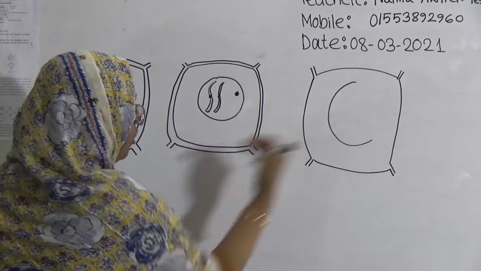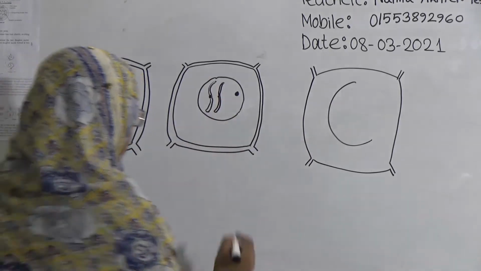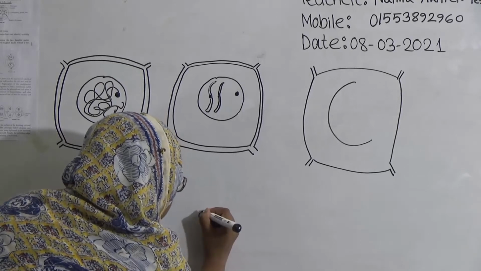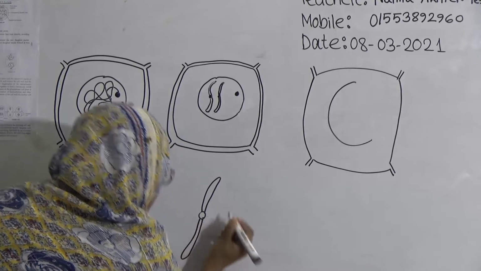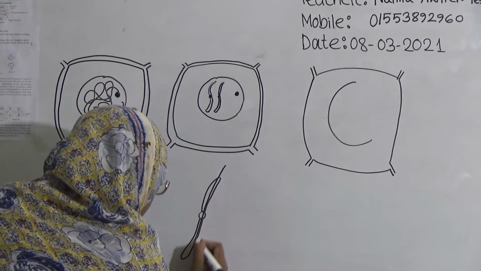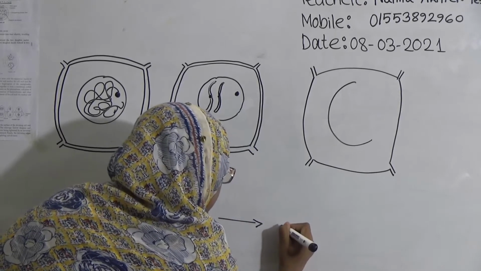Now at the ending of the prophase, the chromosome will divide longitudinally. That means, suppose I consider this as a chromosome, and it will divide longitudinally. The centriole remains here,